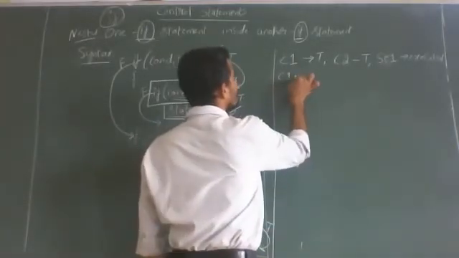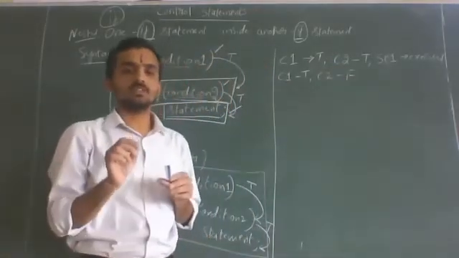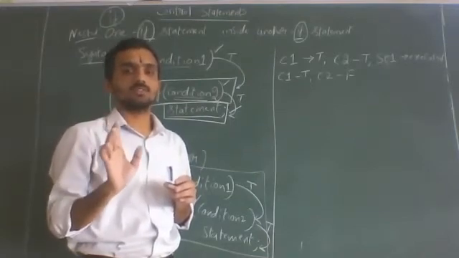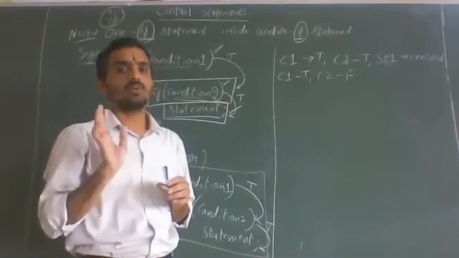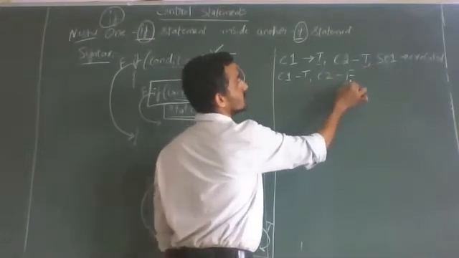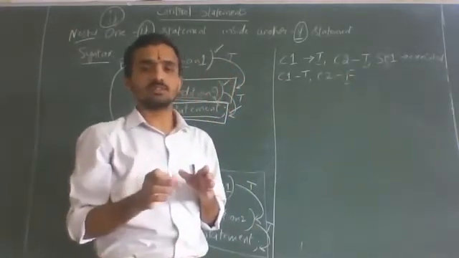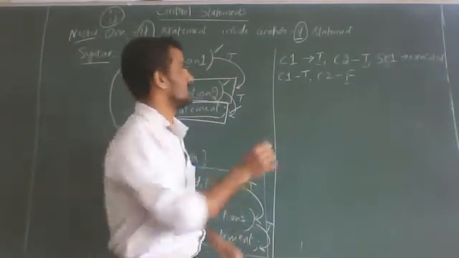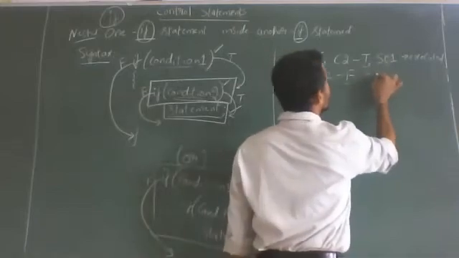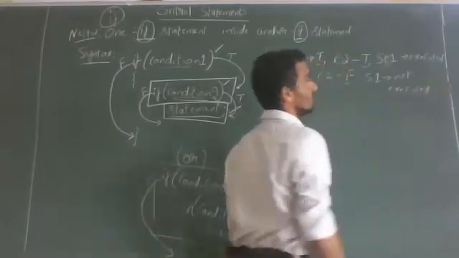Now condition 1 is true, but condition 2 is false. You remember the basic things, it will be very easy. For a condition, 2 cases will be there, true or false, nothing more than that. Here I have written true, but here I have written false, because one time I have written true already. So you test both the cases. If it is true, what happens? If it is false, what happens? Both true, statement 1 is executed. This condition is true, this condition is false, so statement 1 is not executed.